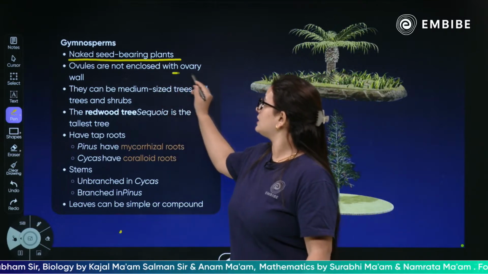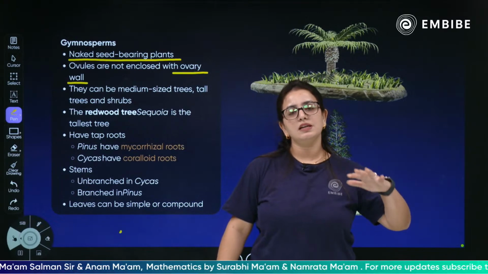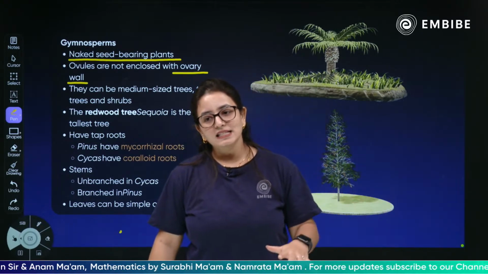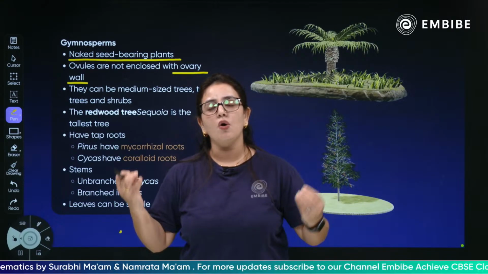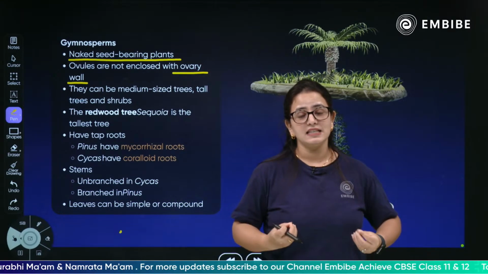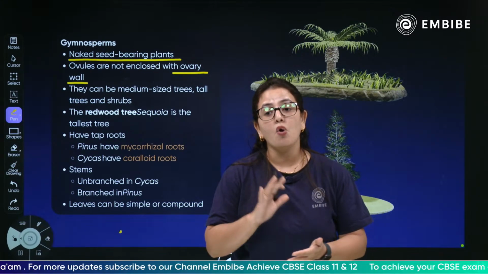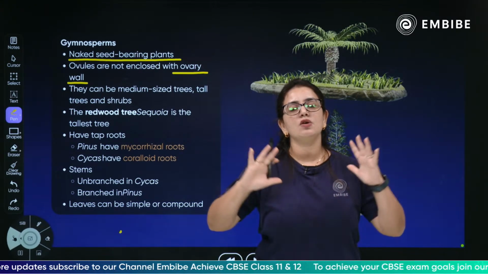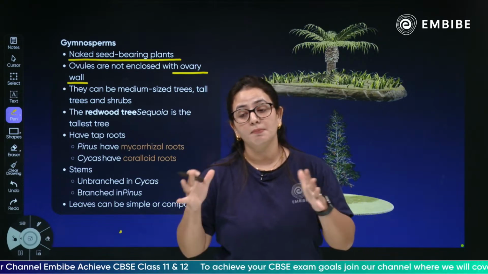Ovules are not enclosed in the ovary wall. The ovules will eventually convert into seeds, and if they are not covered inside the ovary, they are called naked seeds. So naked seed bearing plants are called gymnosperms, and the ovules are not inside the ovary wall, and that is why we call them naked seed plants.